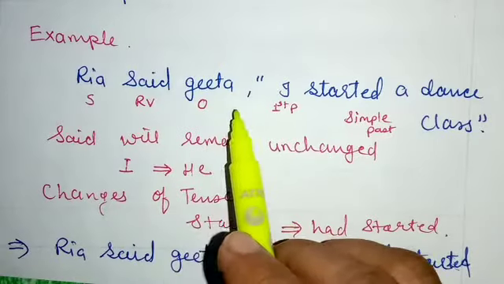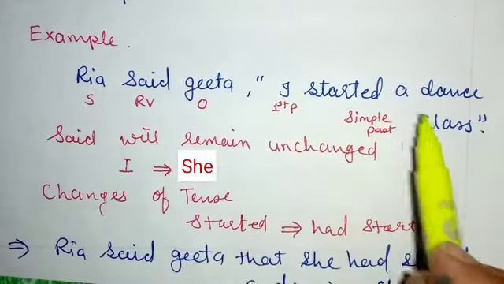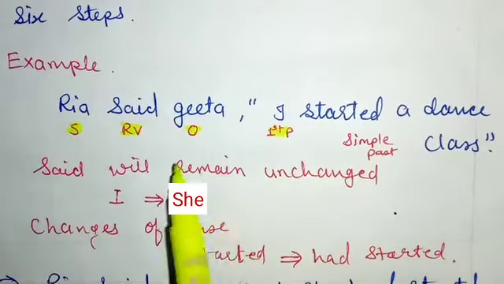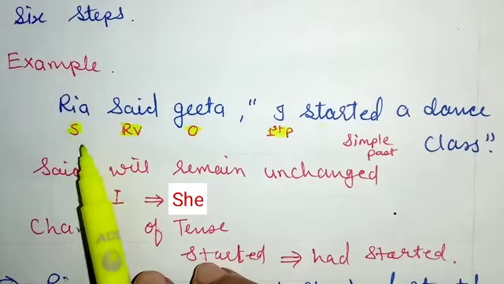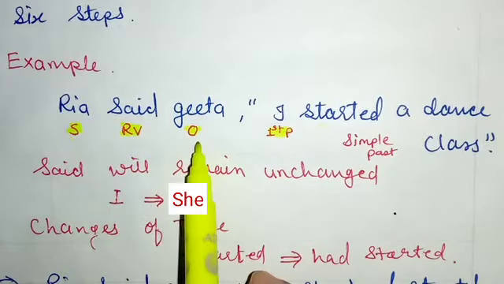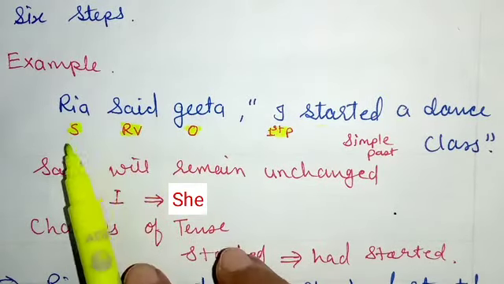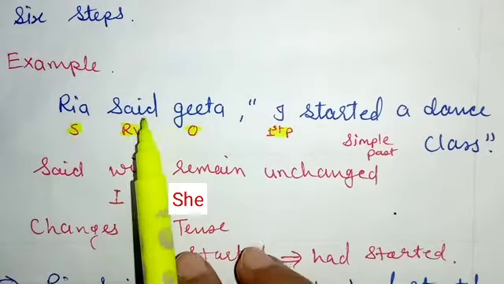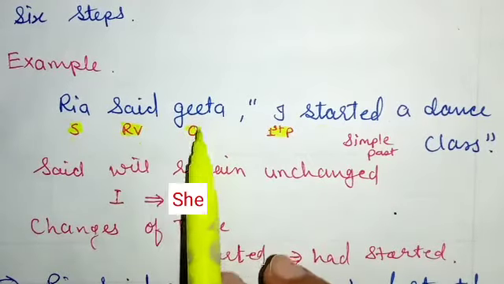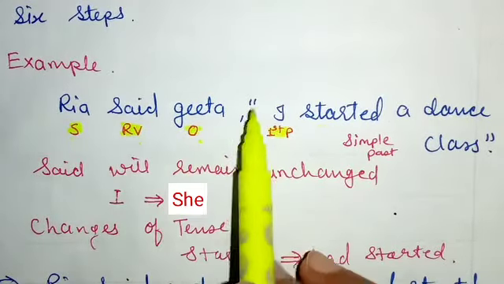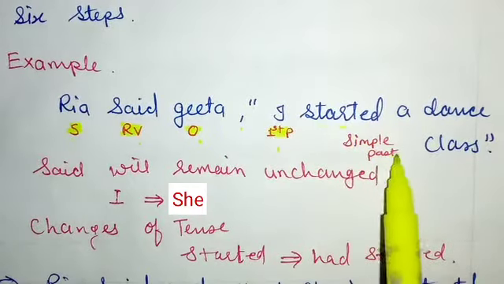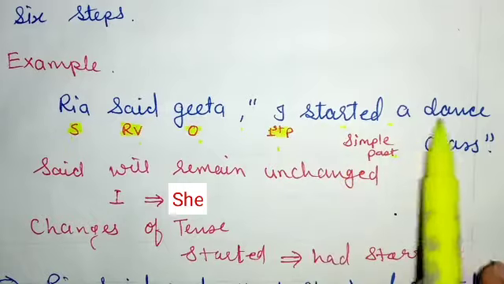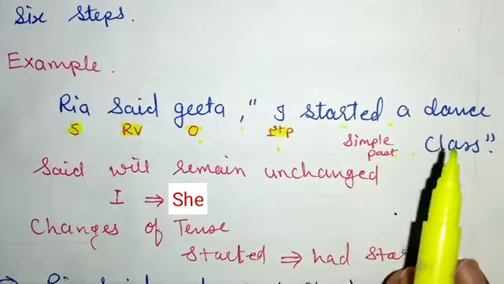Riya said to Geeta, "I started a dance class." When we change it, the first step is to identify the subject, reporting verb and object in the reported speech. Here Riya is the subject, said is the reporting verb and Geeta is the object. Then, in the quotation, I is the first person and the sentence is given in simple past tense: I started a dance class. Okay. So how do we change it?